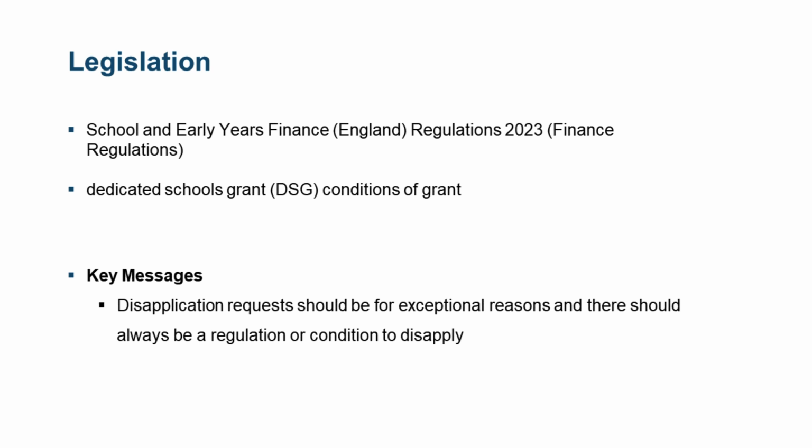So the regulations and the DSG conditions of grant detail how the local authorities are able to distribute the DSG funding, such as the allowable funding formula factors, and also the pass-through rates and the ring fencing between blocks. The regulations also cover what local authorities can retain for central expenditure. So, for example, statutory responsibilities that local authorities hold for all schools or maintained schools only, such as admissions and audits.